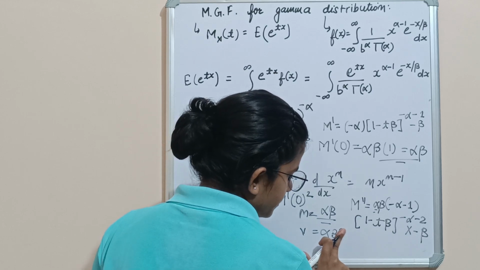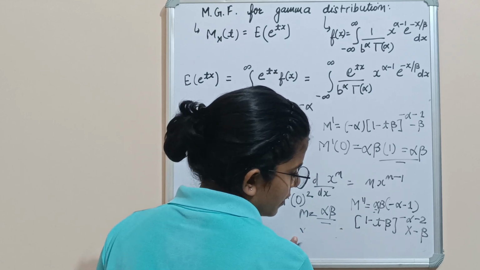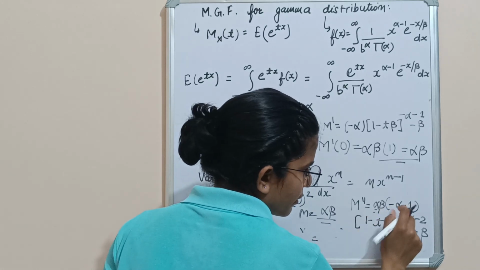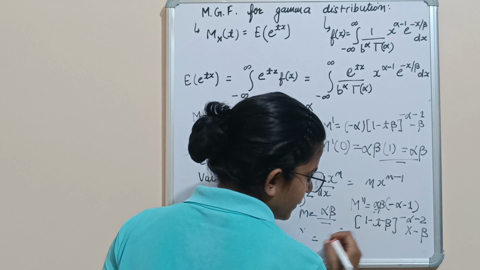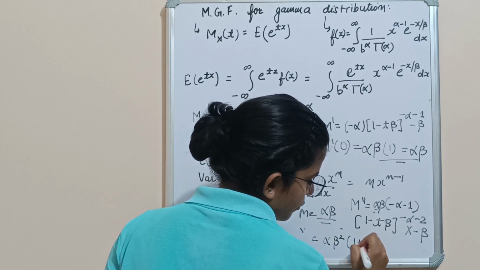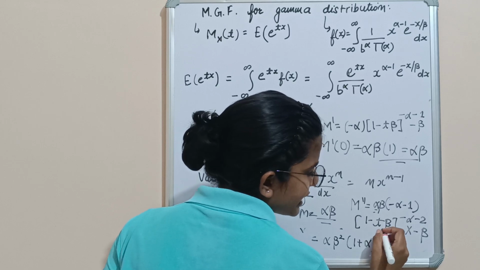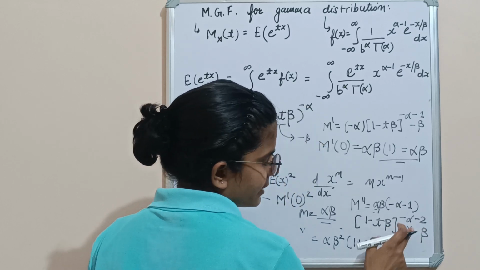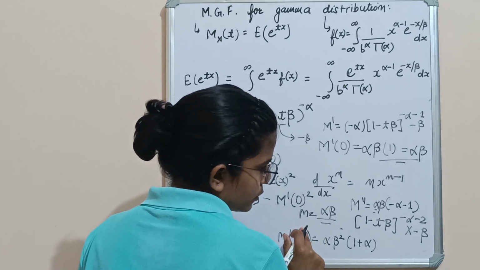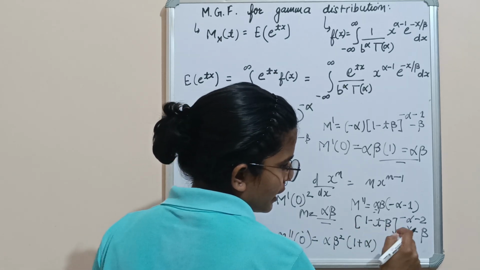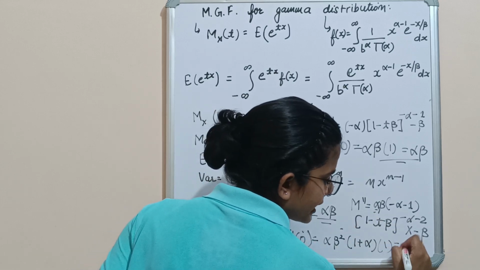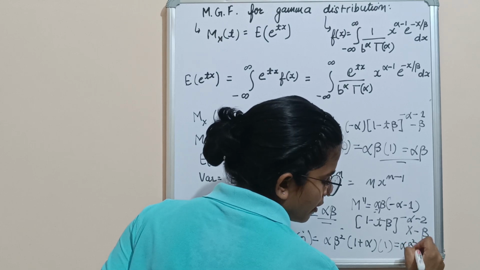Now this will be equal to alpha beta, 1 plus alpha, the minus minus will cancel out: alpha beta square into 1 plus alpha, 1 minus t beta raised to power minus alpha minus 2. If we put t equals 0, this will be equal to 1, and 1 raised to any power will be 1. So this is alpha beta square into 1 plus alpha.